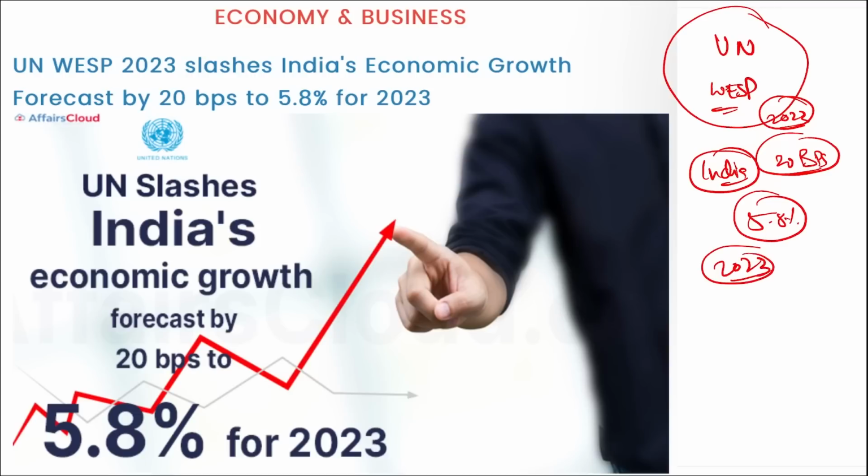That means this report slashed India's GDP forecast for the year 2023 by 20 basis points to 5.8%. However, it kept the growth rate forecast unchanged for India for the fiscal year 23 to 24 at 6%.